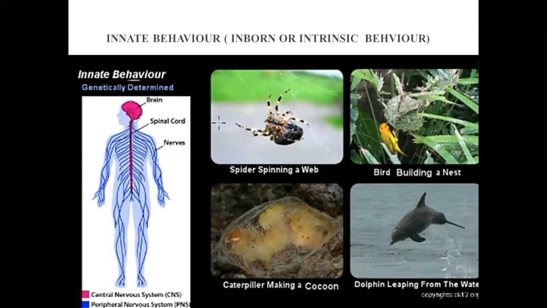Or we can also define it as a collection of responses predetermined by the inheritance of specific nerve or cytoplasmic pathways. Means that for this behavior, inheritance of specific nerves is responsible, right?